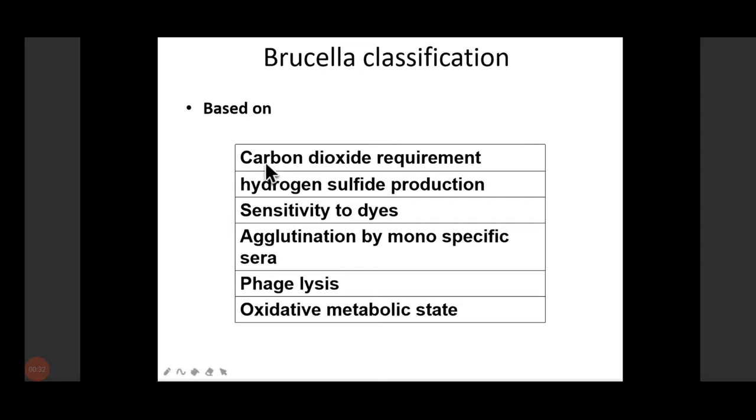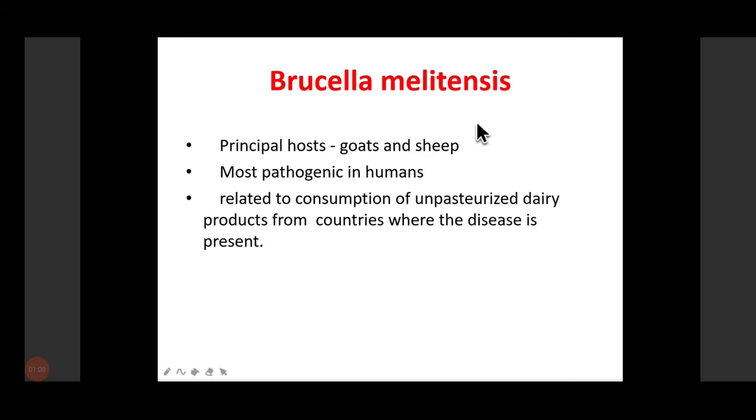So Brucella is classified on the basis of its CO2 requirement. You know that some bacteria are capnophilic, they require 5 to 10% CO2 for growth. Then whether they produce hydrogen sulfide, H2S, or not. Some bacteria produce H2S, some don't. Then the sensitivity to various dyes, then monospecific sera, then phage typing, so on the basis of phage they are classified, and then according to their oxidative metabolic state. So these are the various ways by which we can classify the Brucella species.